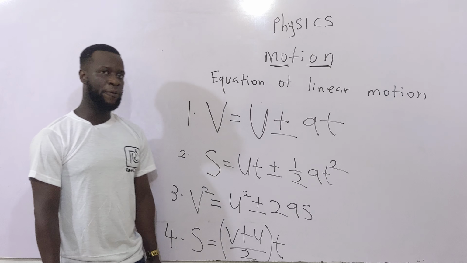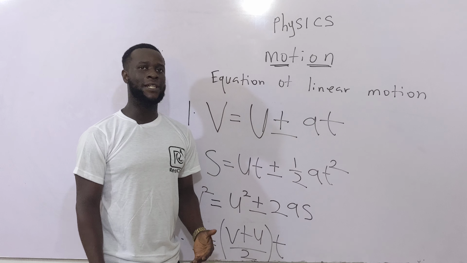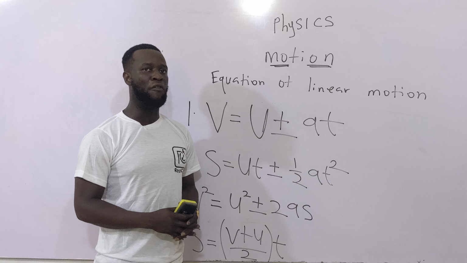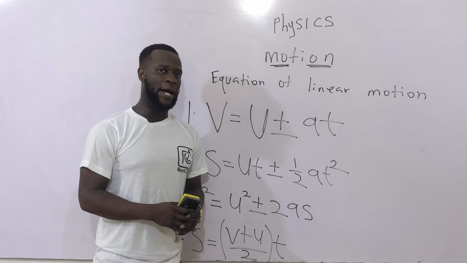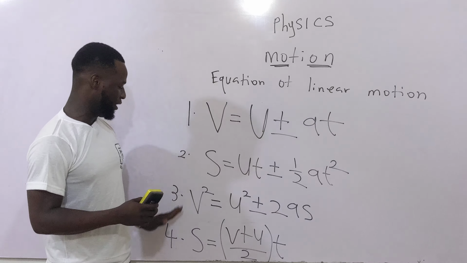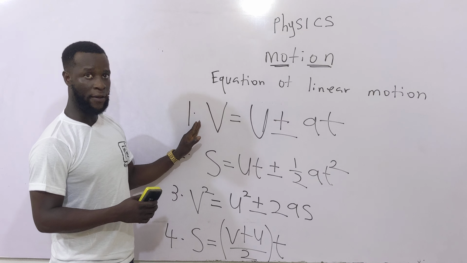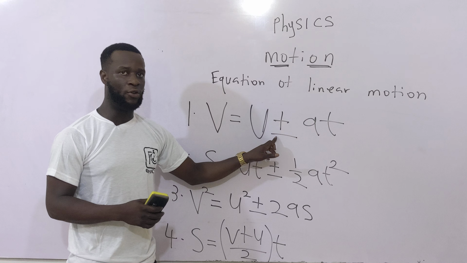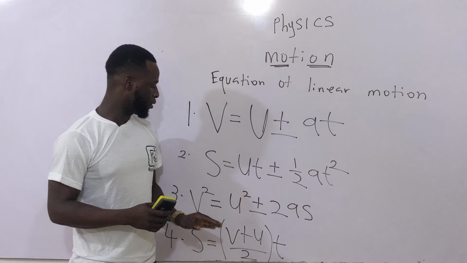Welcome back. In our previous lesson, we looked at the types of motion. Now we are going to be looking at the equations of linear motion, and the equations of linear motion are these four. Equation 1: V = U plus or minus AT.